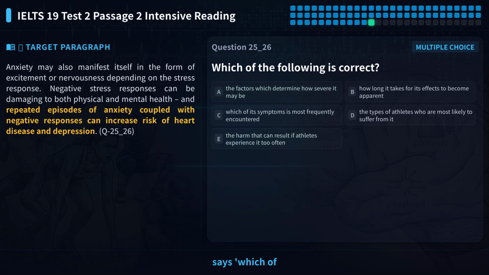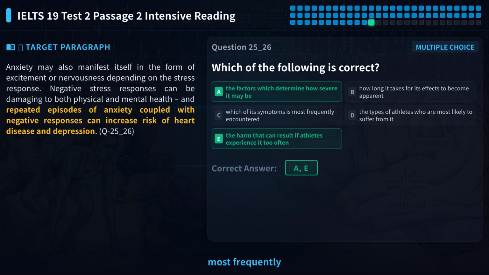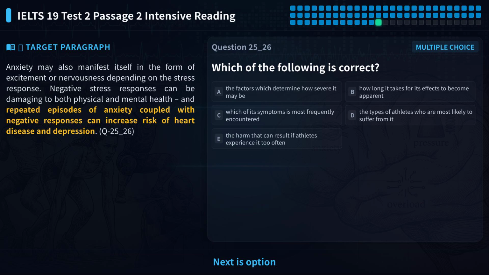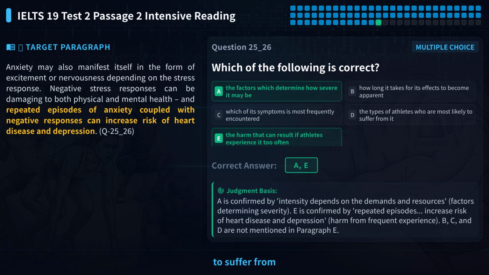Now option C, which says which of its symptoms is most frequently encountered. Paragraph E lists some symptoms like fatigue and mood changes, but it doesn't compare how often they occur. So C is also not mentioned, and we can eliminate it. Next is option D, which says the types of athletes who are most likely to suffer from it. Paragraph E mentions athletes, but it doesn't specify which types are at the highest risk. So D is also not mentioned, and we can eliminate it.